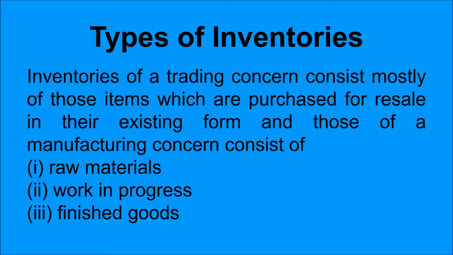But on the other hand, let us take the example of a factory manufacturing shirts. There, the shirt would have been manufactured from cloth and other raw materials. There would be shirts where production is not yet complete, and there would be shirts which are completed but not yet sold. Hence, for a manufacturing concern, you're going to have three types of inventories: raw material, work in progress, and finished goods.